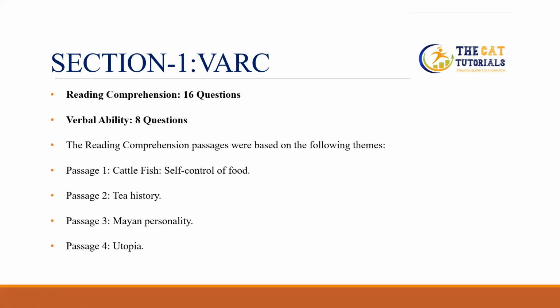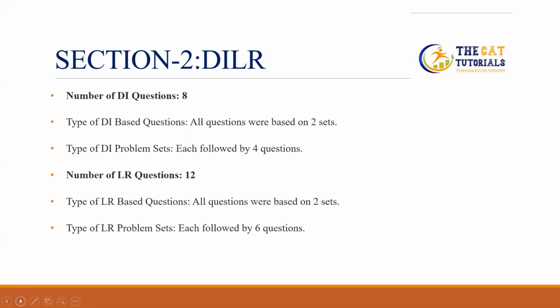The second section is the DI and LR. And students, here is a surprising thing. In CAT 2020, we had more questions from data interpretation, but in CAT 2021, we have fewer questions from data interpretation and more questions from LR. The number of questions from the DI was 8, and the number of questions from the LR was 12.